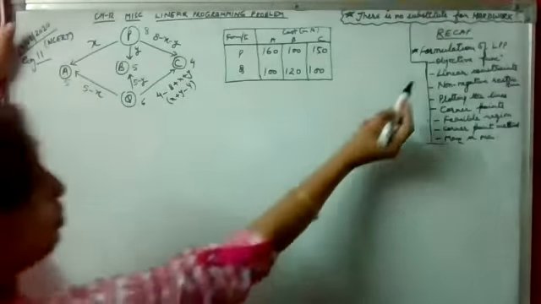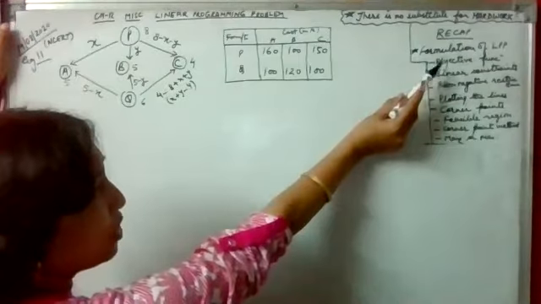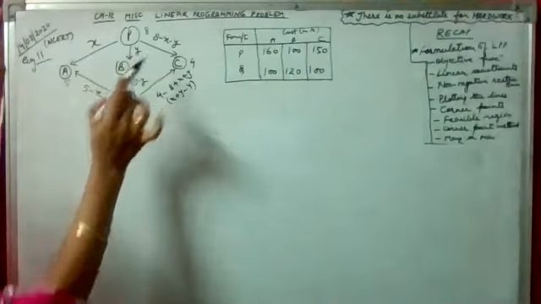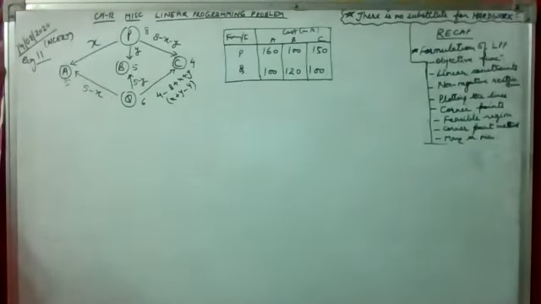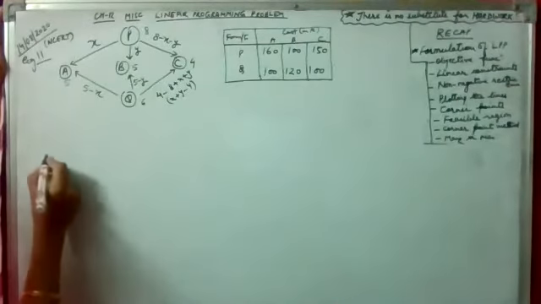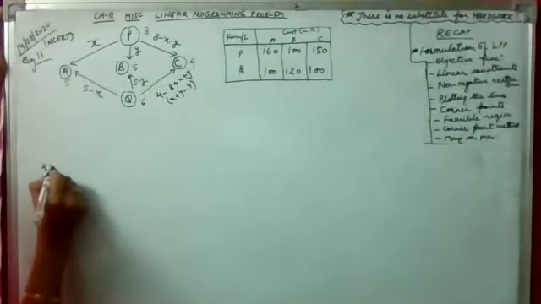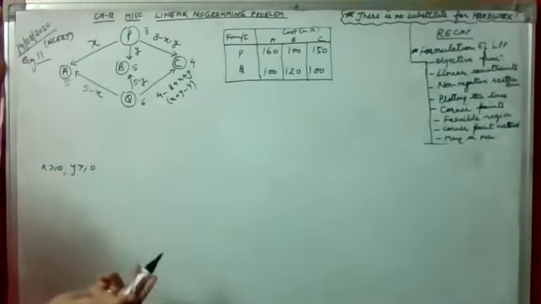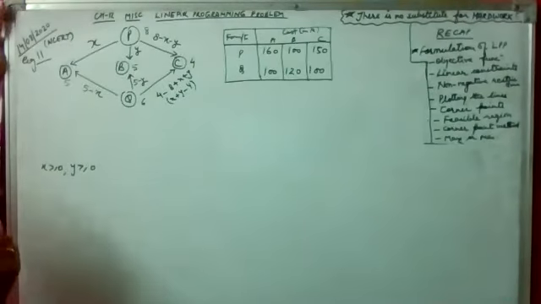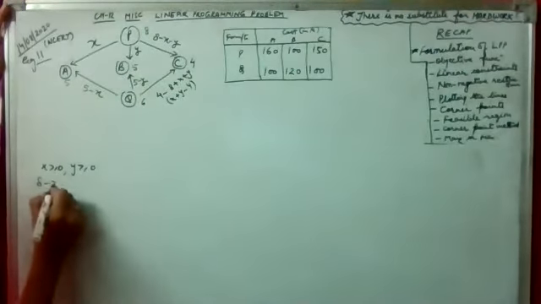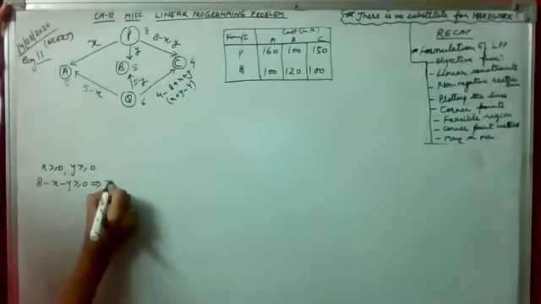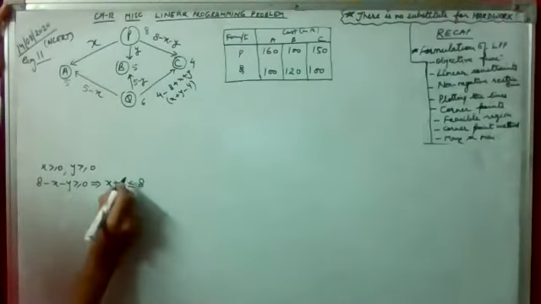Now, if we look at the steps, we first have to formulate the problem in which we need the objective function, linear constraints and non-negative restrictions. Since these are all the commodities which are transported, they can be greater than or equal to 0. So let's write down the restrictions first of all. We have X greater than or equal to 0, Y greater than or equal to 0. Similarly, this again is a commodity which is transferred from P to C. So it will be 8 minus X minus Y greater than or equal to 0. And if we simplify this, we get X plus Y less than or equal to 8.